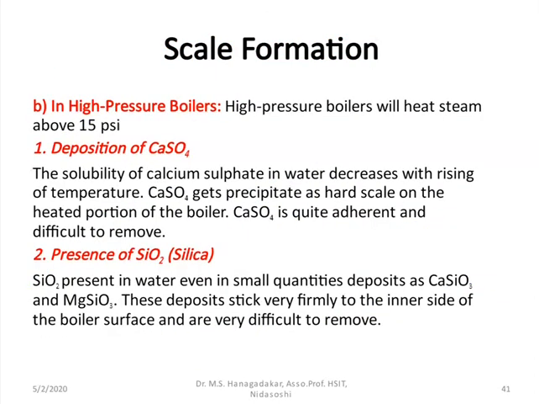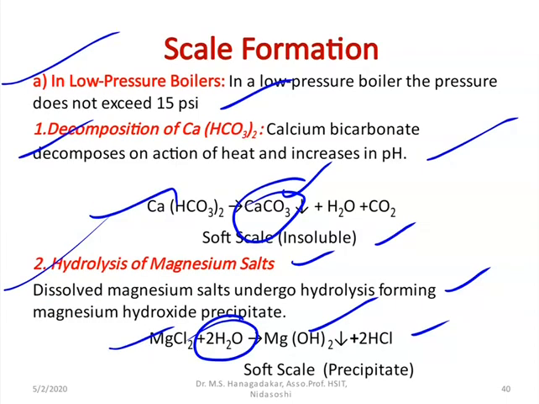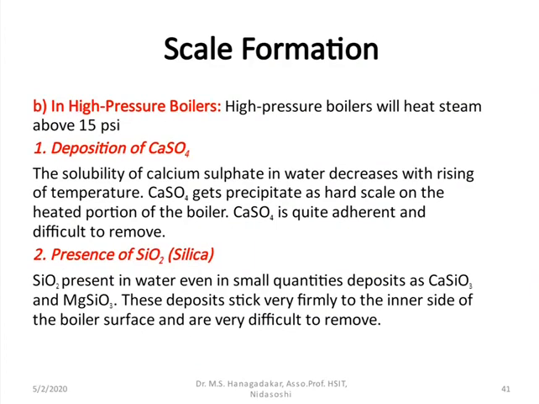So this is how, when we operate the low pressure boilers, the precipitate or scale is formed because of the two important salts, as I explained: calcium bicarbonate and magnesium salts. Now coming to the second reason for the scale formation, when you operate the boilers at high pressure.